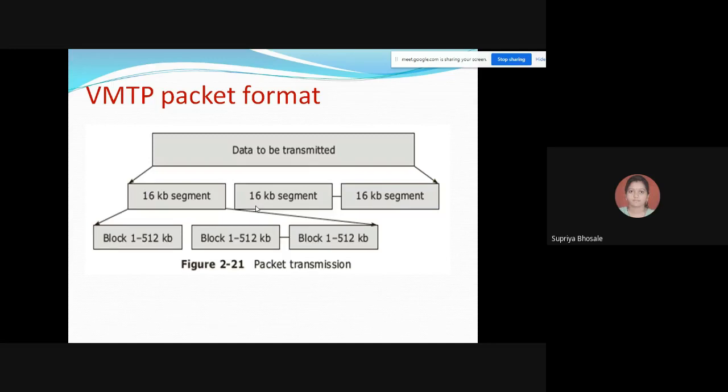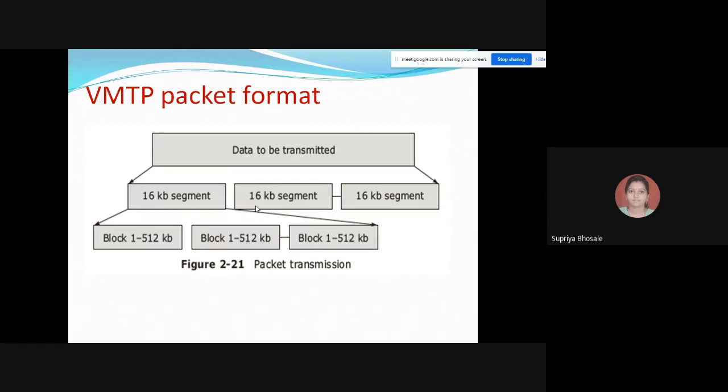VMTP uses a rate-based flow control transmission mechanism. In this, packets in a packet group are spaced out with interpacket gaps to reduce the arrival rate at the receiver side. So this allows the client and server to explicitly communicate their desirable interpacket gap times and make adjustments based on the selective retransmission requests.